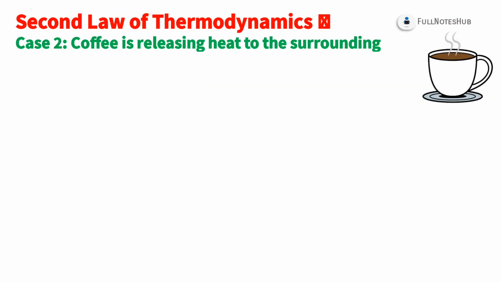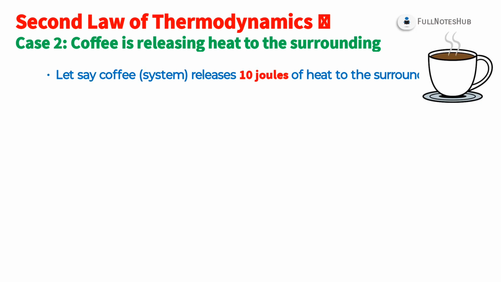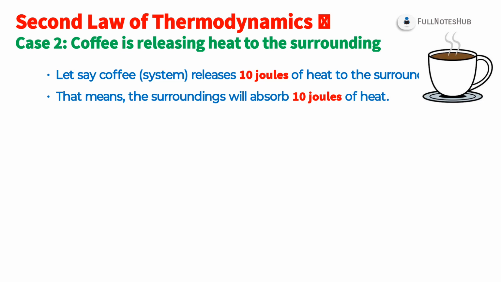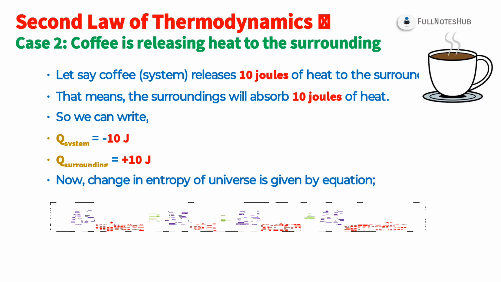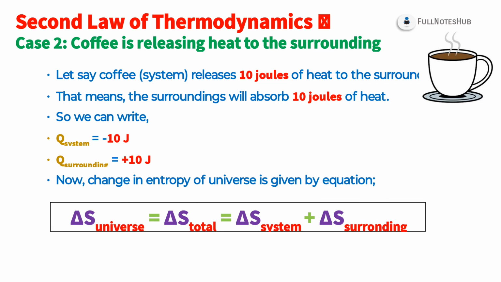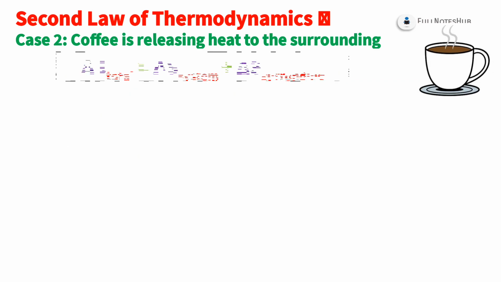Case second: coffee is releasing heat to the surrounding. Let's say the coffee releases 10 joules of heat to the surrounding. That means the surrounding will absorb 10 joules of heat. So we can write Q system equals minus 10 joules, Q surrounding equals plus 10 joules. Now the change in entropy of the universe is given by the equation delta S universe equals delta S total equals delta S system plus delta S surrounding.